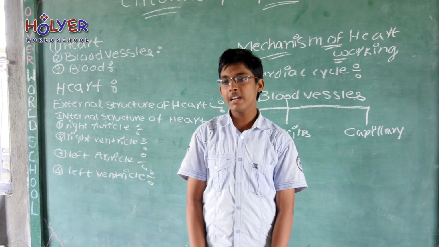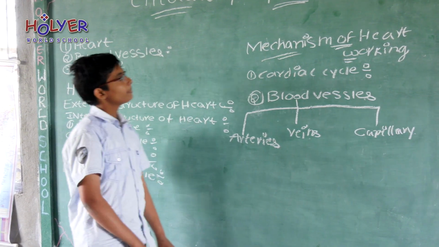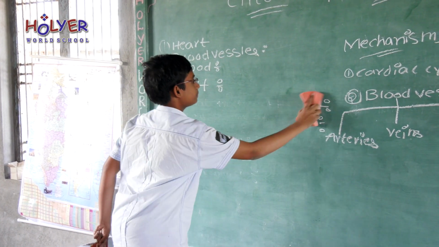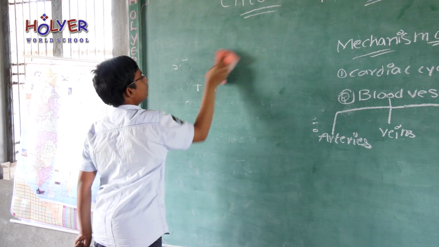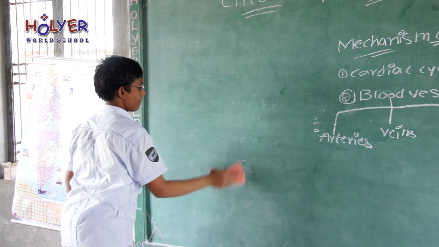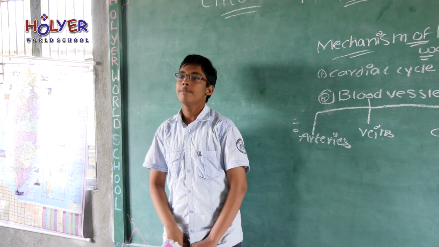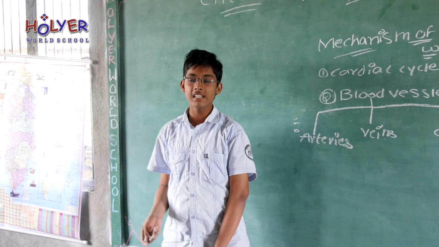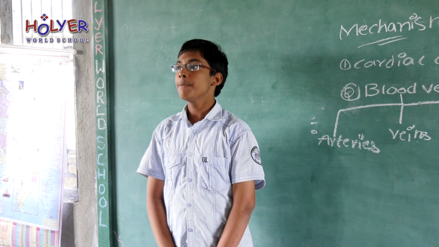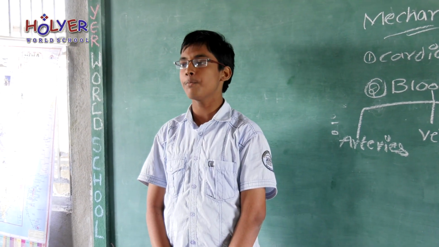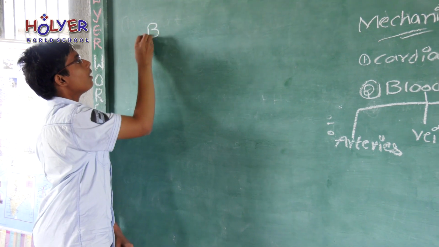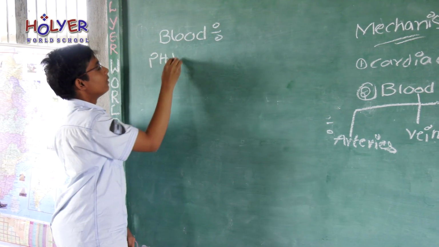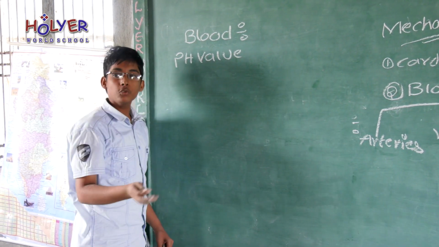I would like to explain about the blood. Blood is a fluid connective tissue. In a healthy adult human, the blood is 5 liters and the pH value of the blood is 7.3 to 7.4.